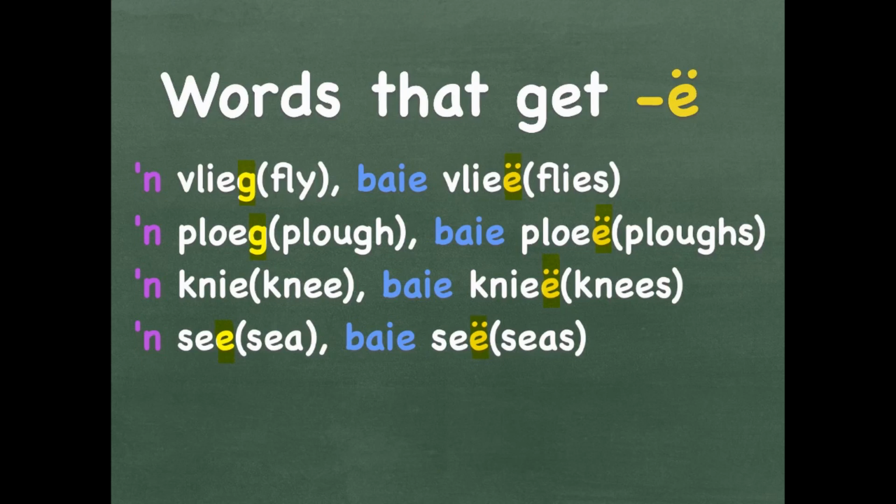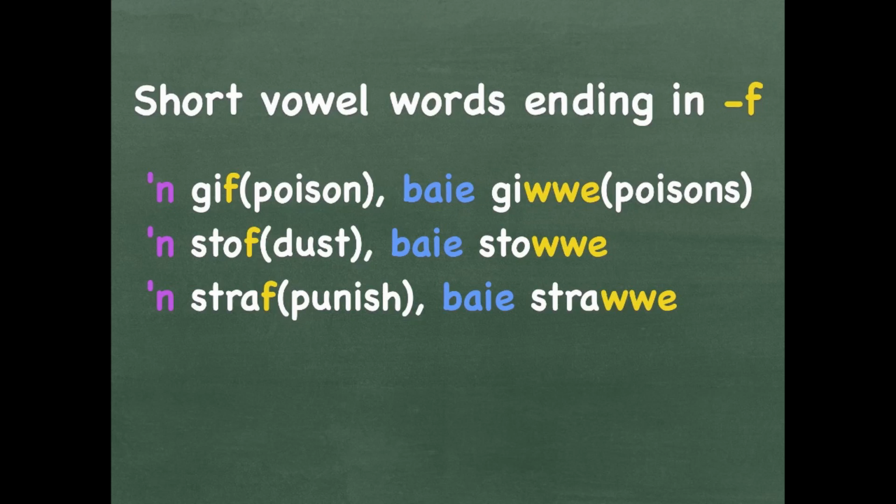Short vowel words ending in F. Now, like I've said previously, there are some short vowel words ending on a different letter that gets a different rule that applies. Although the rule of doubling the consonant still applies, the consonant now changes. The F changes to 2 W's after each other before you add the E. Let's have a look at the word gif. A gif is poison. Baie gewe, more than one poison.